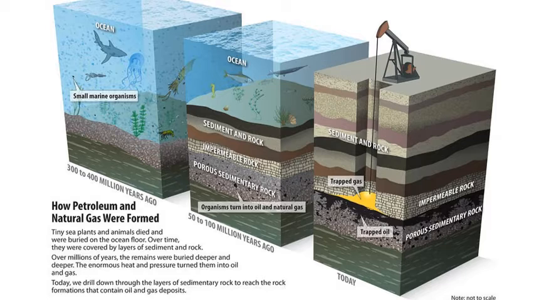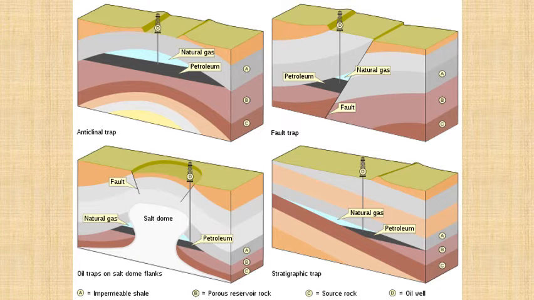So you can see how the environmental setting was 300 to 400 million years ago. 50 to 100 million years ago, because of deposition of more and more layers, in between some of the sedimentary layers, one zone would be fully filled with dead animals and organisms, mostly marine organisms, and then they transform into petroleum and natural gas. This is a very important picture. So it can be formed in different kinds of environments, and the area where petroleum is formed is actually called a trap, TRAP, because it is trapped inside.